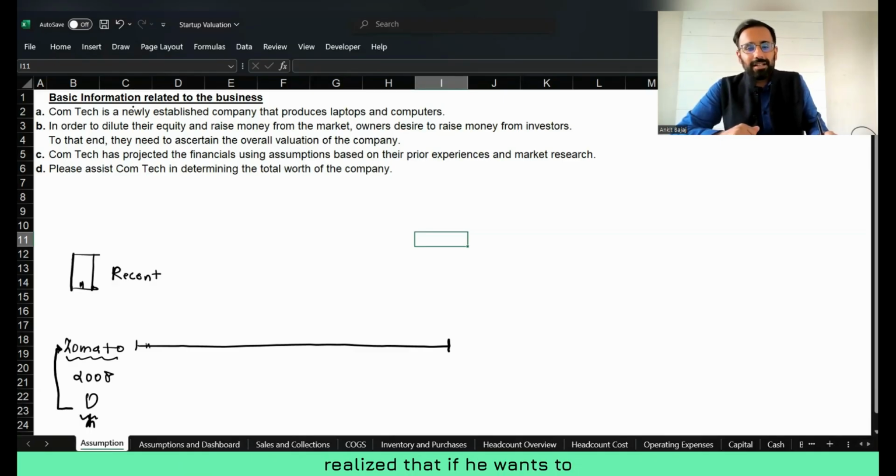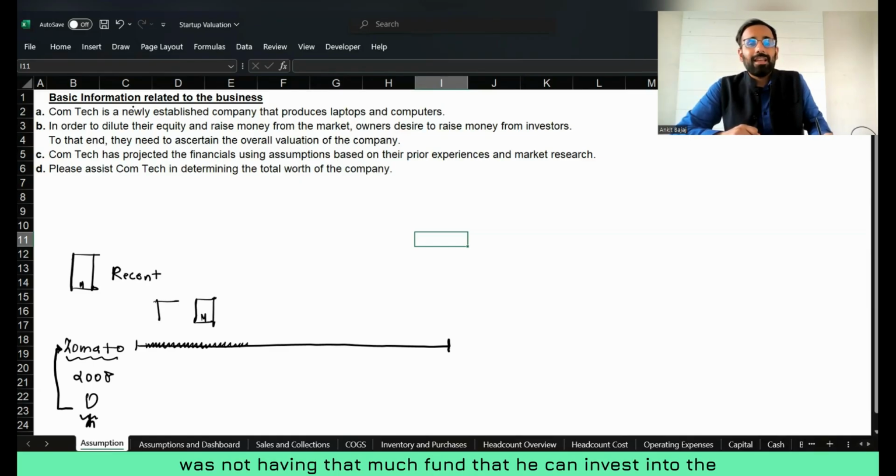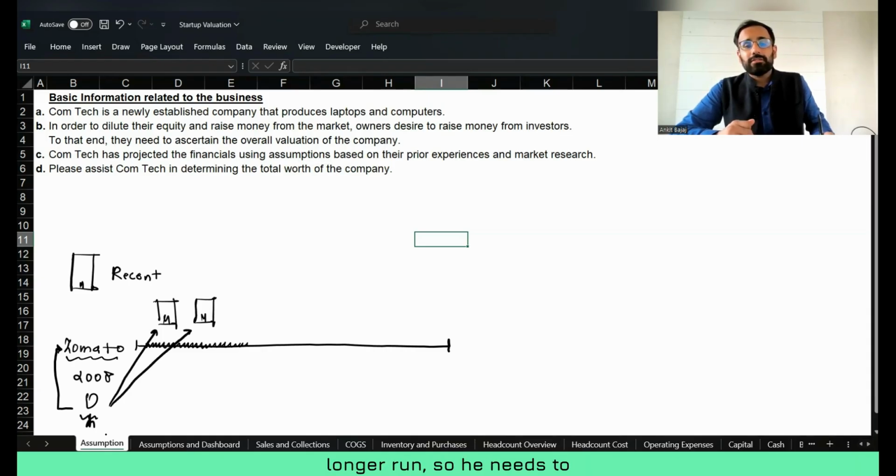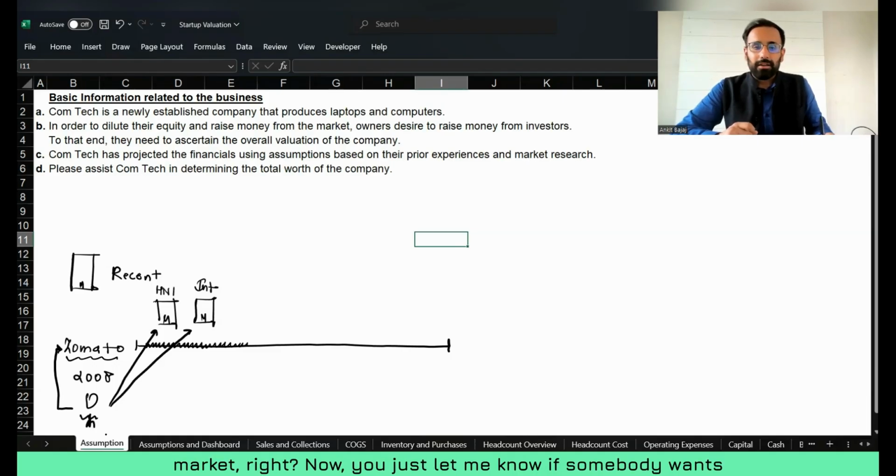Later on, he realized that if he wanted to expand the business, he needed funds from investors. He did not have that much money to invest and expand the business. He knew that to continue the business for a longer run, he needed to take funds from institutions and HNIs, and then he would be able to survive in the market.